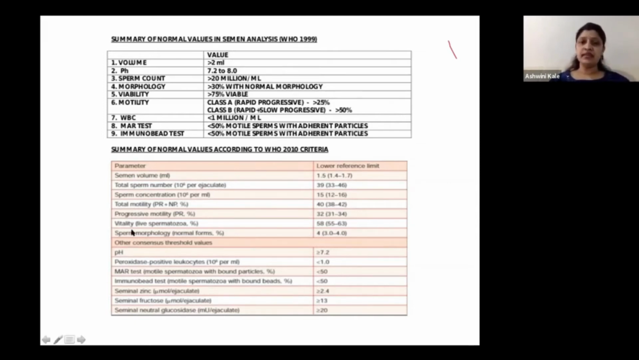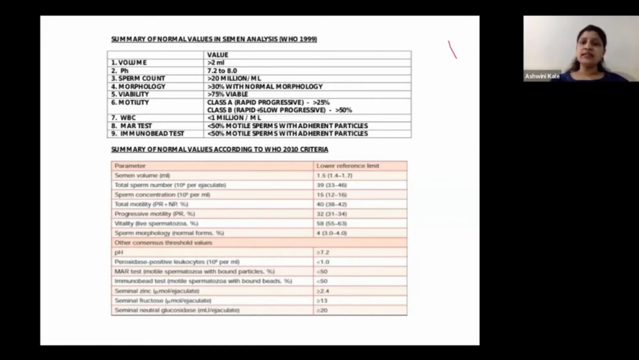Sperm concentration, that is sperm per ml, should be 15, which was initially taken as 20 million, has now come down to 15 million. Now coming to the total motility, a normal motility of 40% is normal, of which progressive motility should be more than 32%. The vitality, that is the living sperms, should be 58%, and the sperm morphology should be 4%. That is only 4% normal sperms are even all right or okay to give a pregnancy.